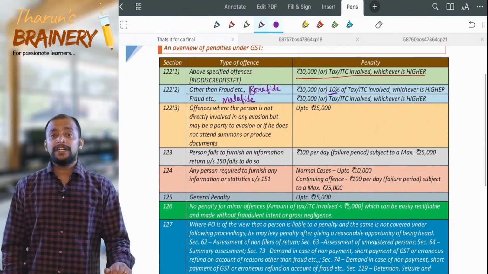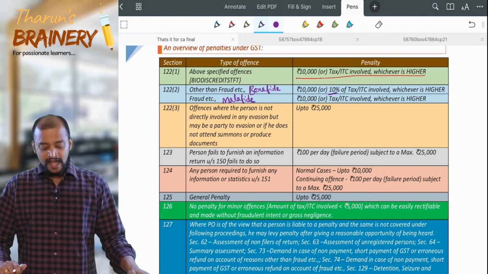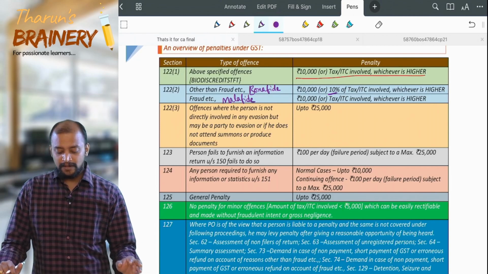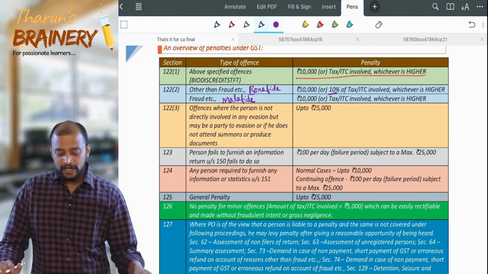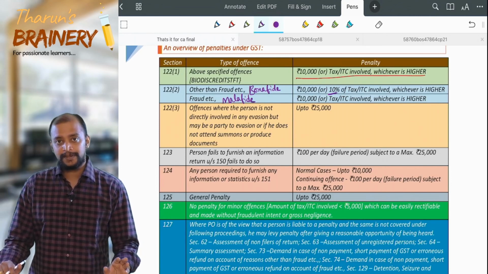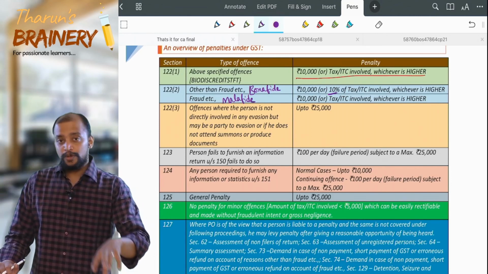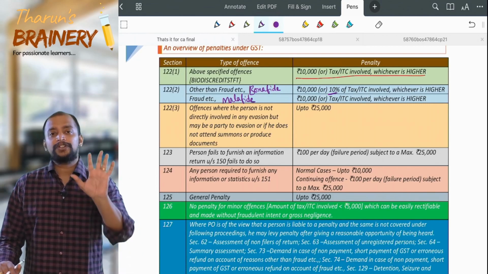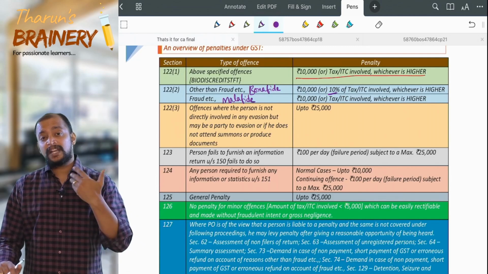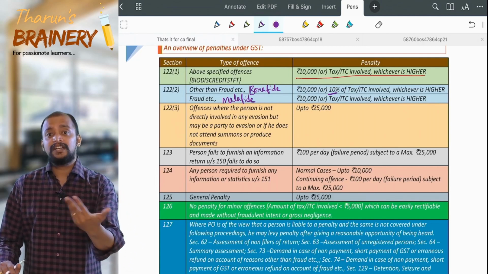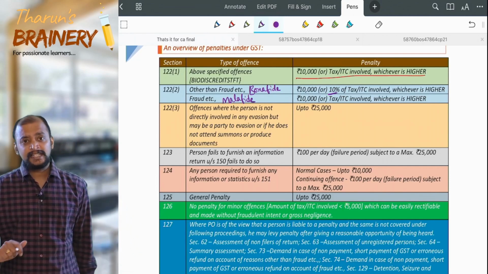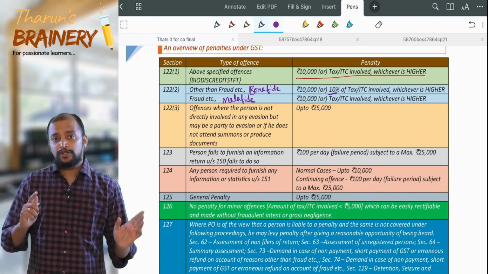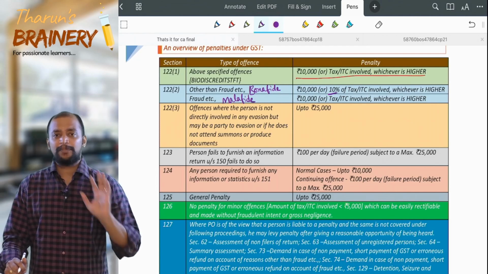Then 122 subsection 3 penalty. Offences where the person is not directly involved in any evasion but may be party to evasion, or if he does not attend any summons or produce documents. That is, a supporting character, or summons were given to him to appear but he did not appear. In that case, the penalty will be levied under 122(3), which may extend up to 25,000 rupees, like a general penalty.